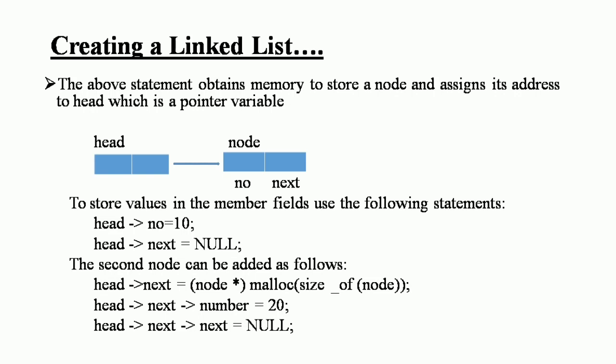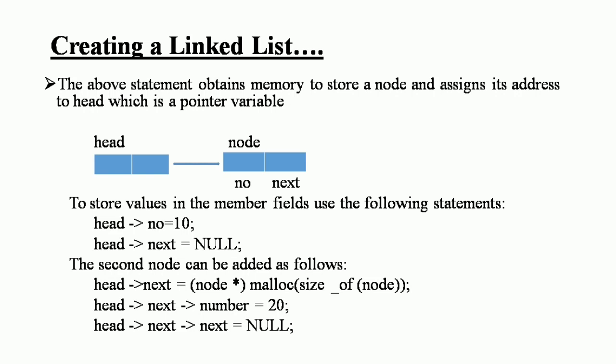The above statement obtains memory to store a node and assigns its address to head, which is a pointer variable. There are two boxes. One is the head, the left side box, and the other is the node box.